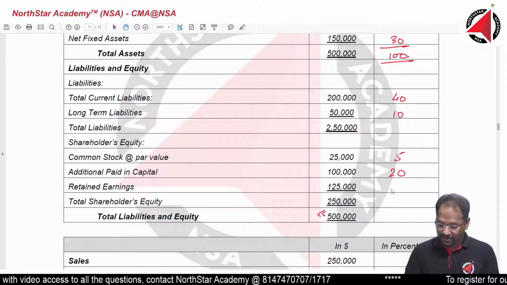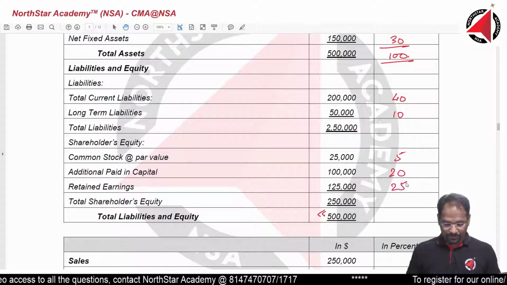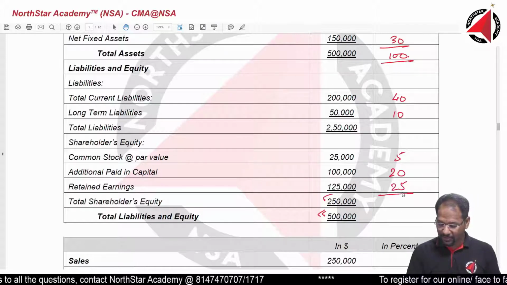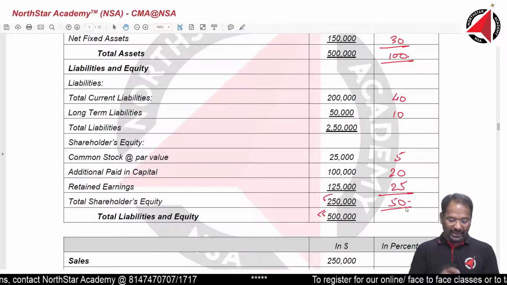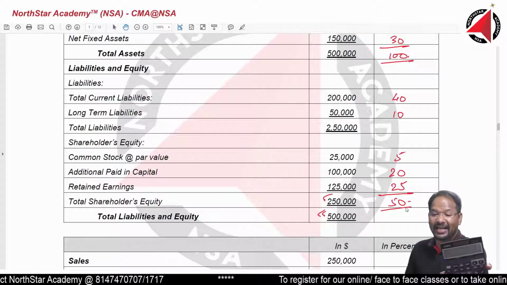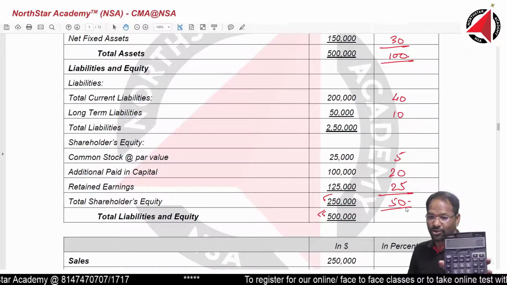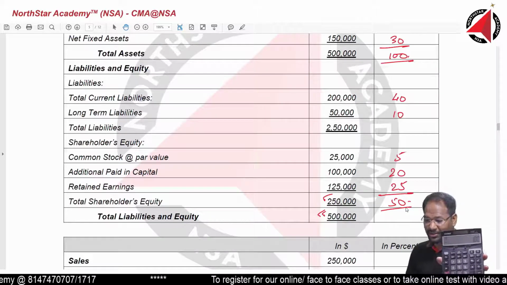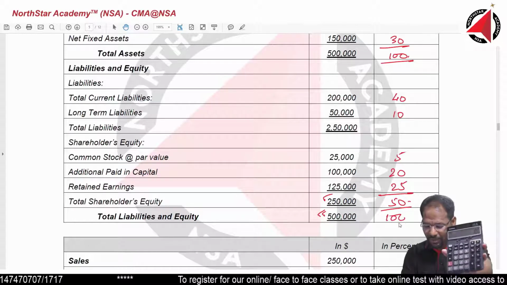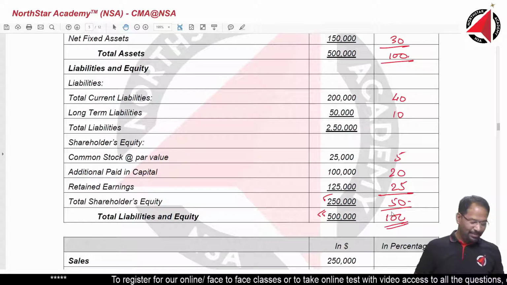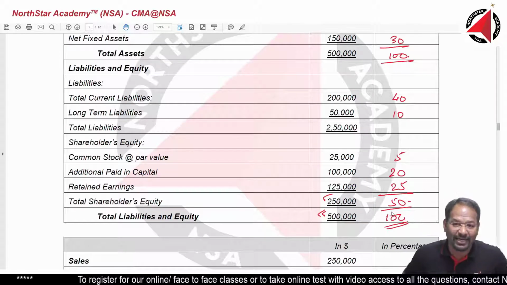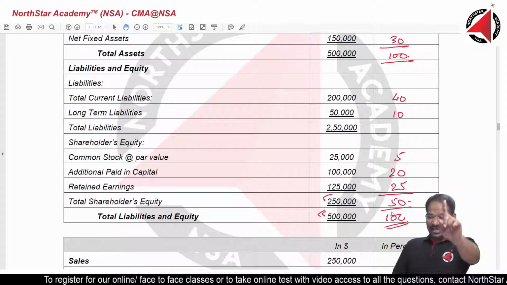125,000 equals 25%. For this, you don't do again. Alright, this together will be how much? 50%. Now press GT in calculator. You should get like how I got. How much? I got 100. Anyone who did not get 100, please wake up and please own up. Come on. One guy I want.